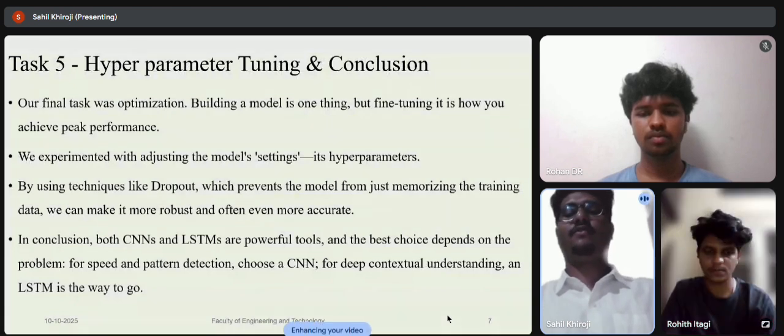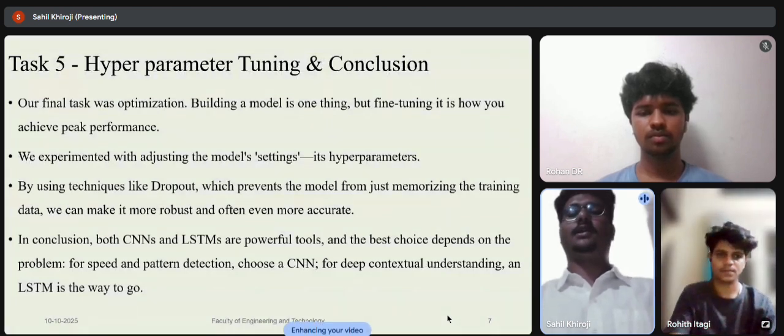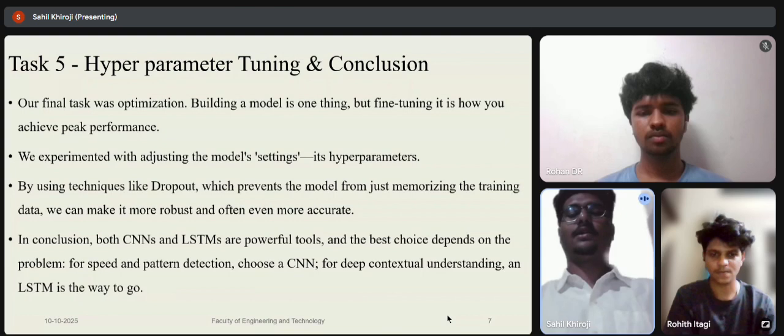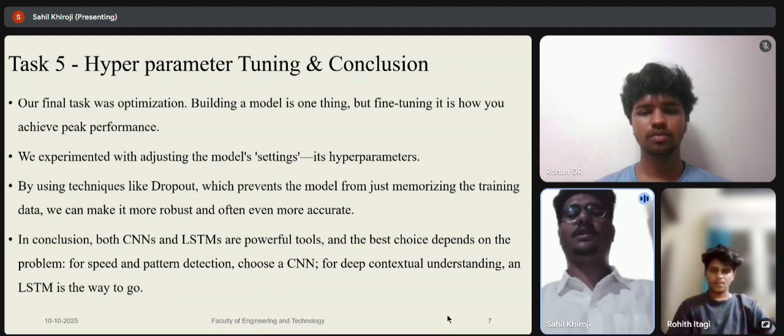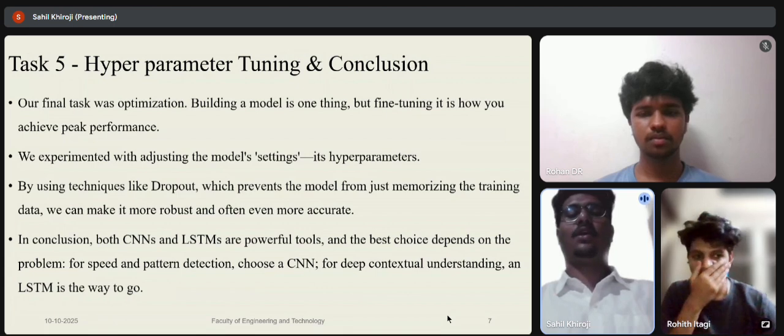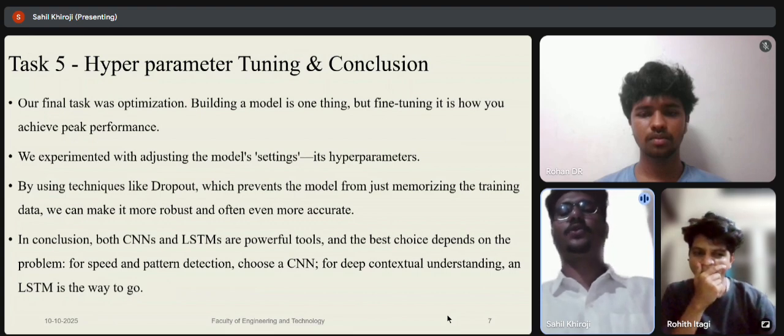Finally, in task 5, we focused on refinement. Think of it as tuning a car engine to get the best performance. We tweaked several settings, but one of the most important techniques we used is called dropout. During training, it randomly ignores some neurons. This forces the model to learn more robustly and not rely on any single piece of information. It's a powerful way to make the model generalize better to new data.